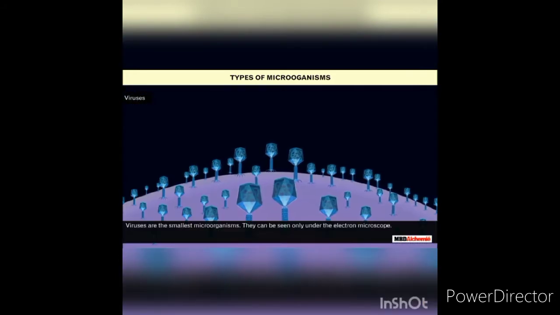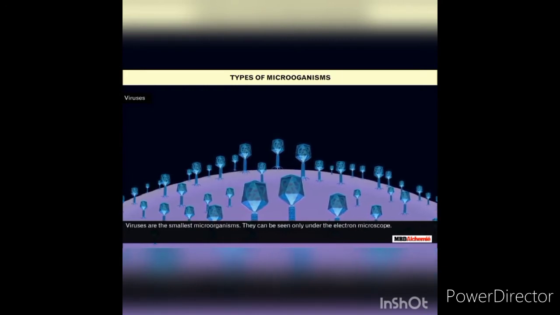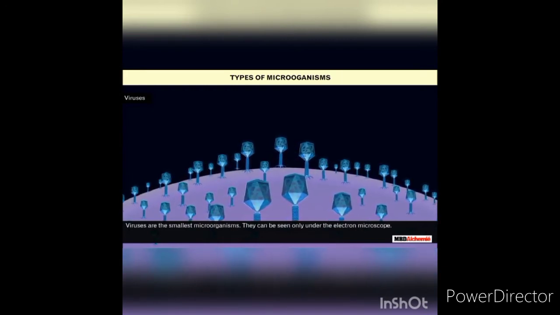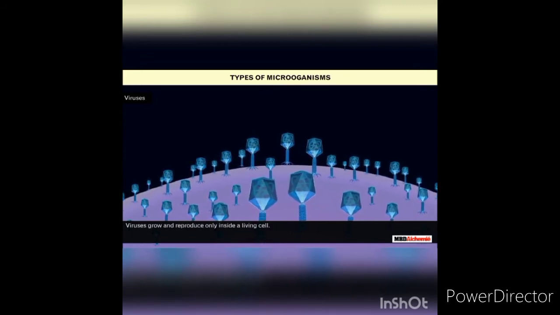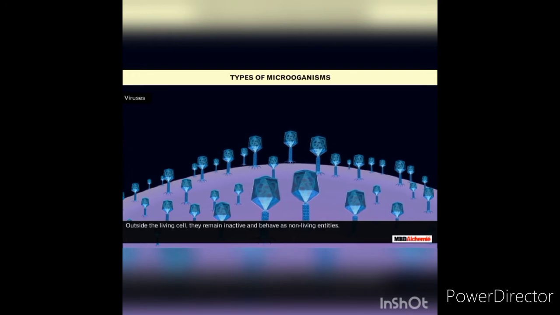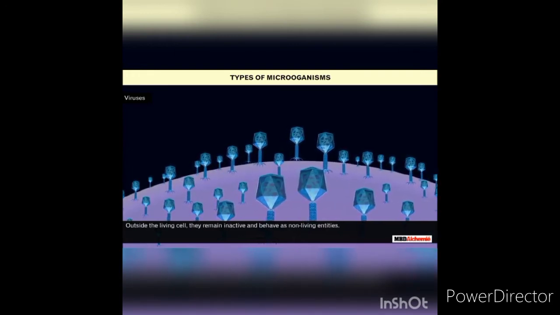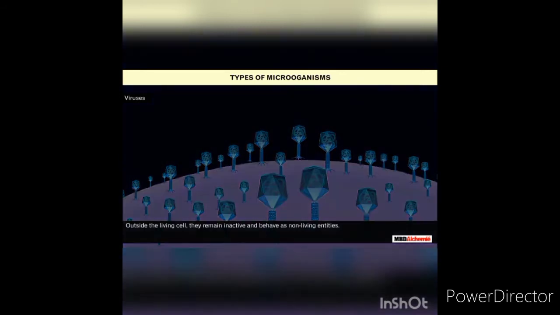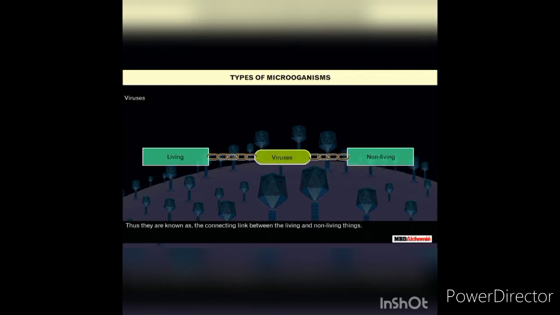Viruses. Viruses are the smallest microorganisms. They can be seen only under the electron microscope. Viruses grow and reproduce only inside a living cell. Outside the living cell, they remain inactive and behave as non-living entities. Thus they are known as the connecting link between the living and non-living things.